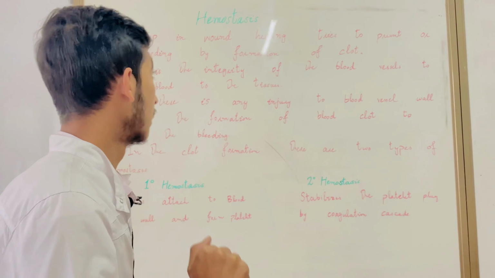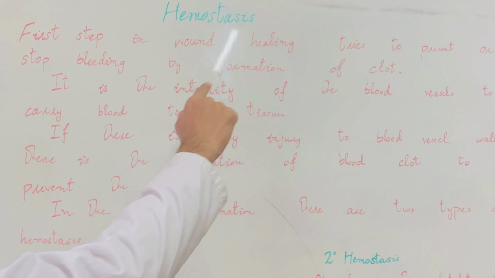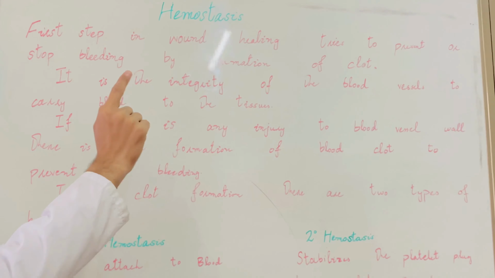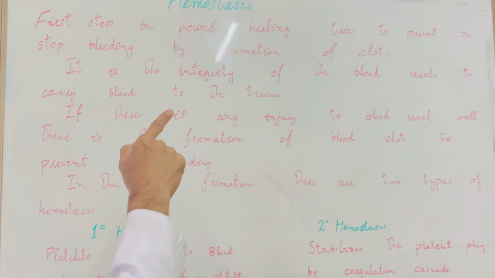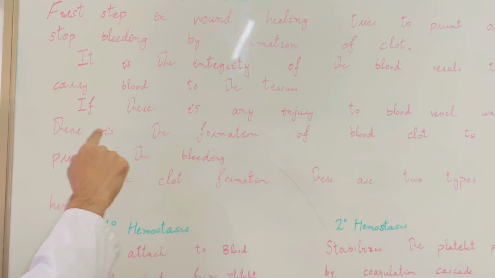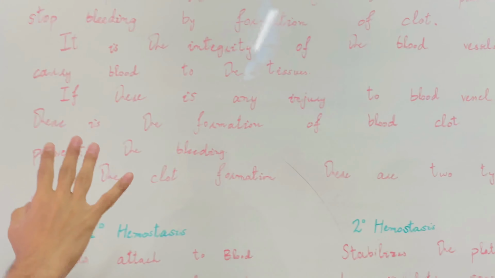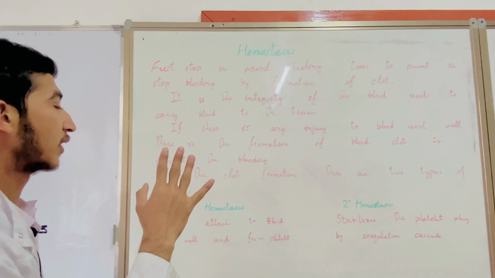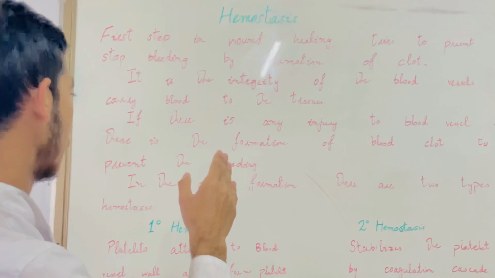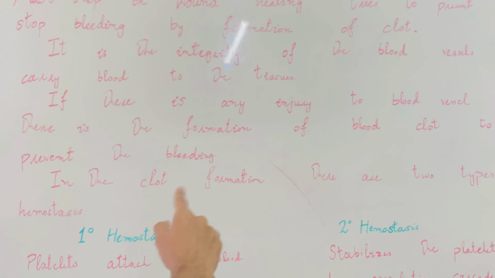As you know, hemostasis is the first step in wound healing, which tries to prevent or stop bleeding by formation of a clot. It is the integrity of the blood vessels to carry blood to the tissues, and if there is any injury to any blood vessel of the body, then there will be blood clot formation which prevents the bleeding and heals the injury. In clot formation, there are two types of hemostasis.